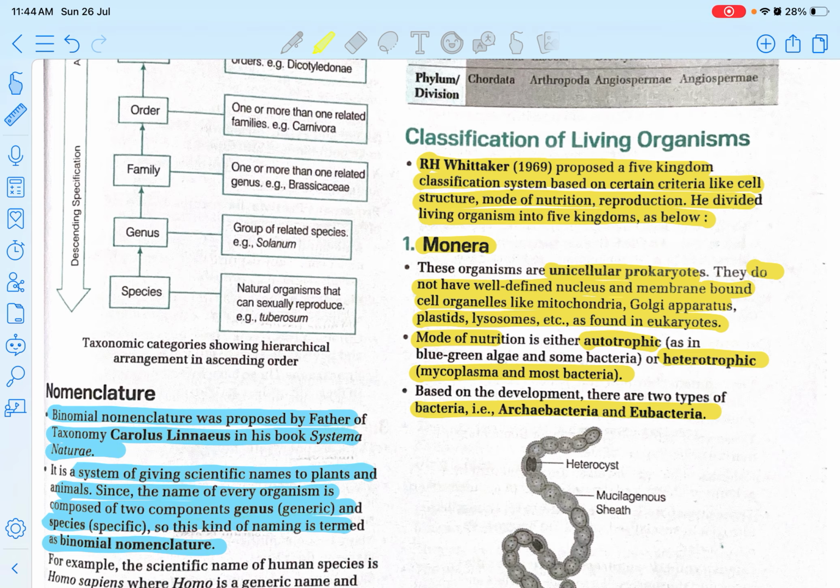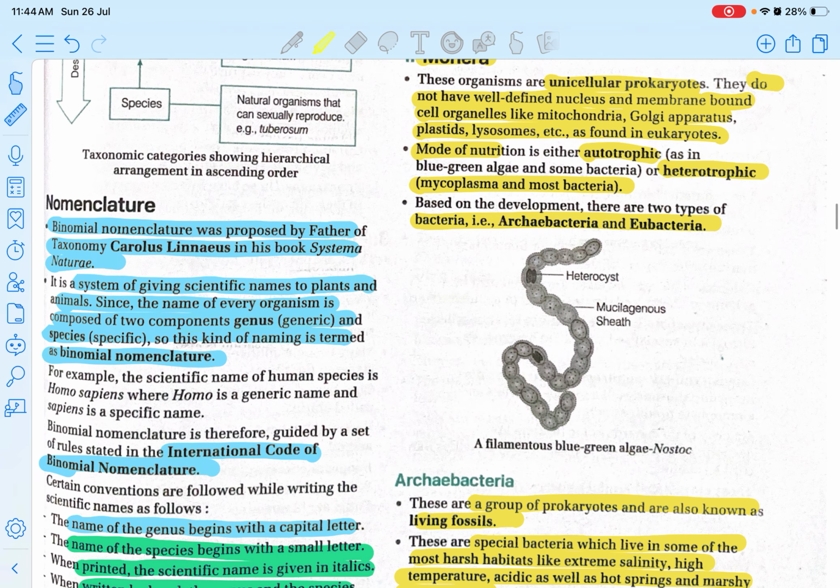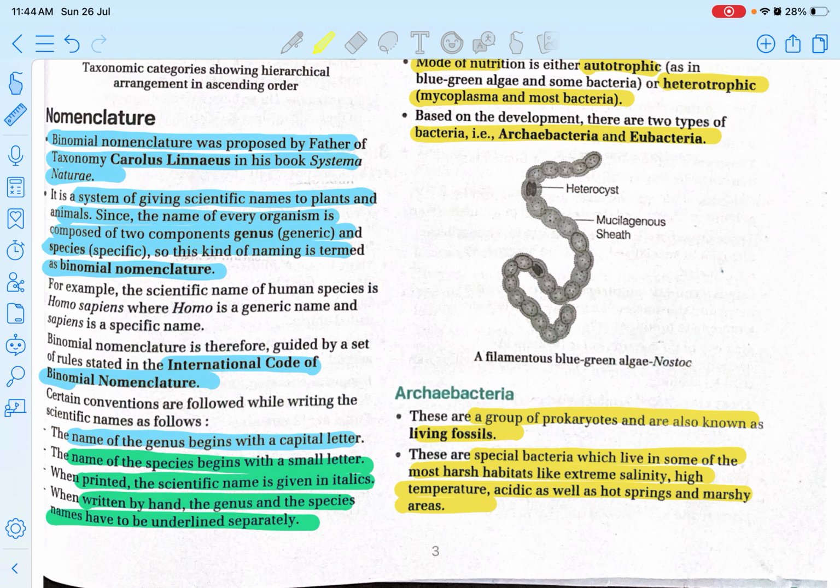And these are the prokaryotes. I always remember like this: prokaryote means primitive, and those who are primitive, they don't have the nucleus within them or well-defined membrane-bound cell organelles. Okay. Next is mode of nutrition. It will be autotrophic nutrition, blue-green algae and some bacteria, and heterotrophic will be mycoplasma and most bacteria. So they might ask you what is the mode of nutrition for the blue-green algae, or what is the mode of nutrition for mycoplasma. And then based on the development, there are 2 types of bacteria: archaebacteria and